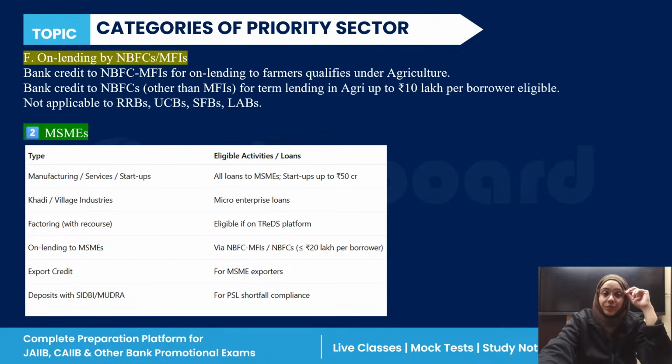Clear? Now, on lending. There is an on-lending concept where non-banking financial companies and microfinance institutions on-lend to farmers.